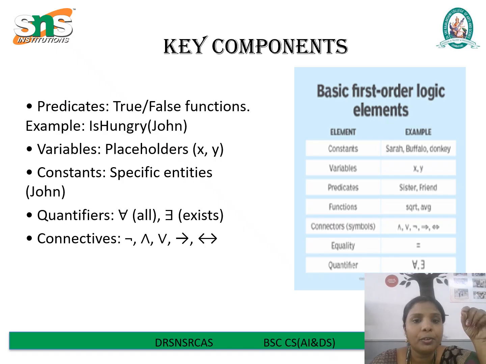Next is the quantifier. Quantifiers are divided into two types: the universal quantifier and the existential quantifier. Here we use the symbol ∀ for all, and ∃ for some. Next are the connectives. We have already seen connectives in propositional logic. We use not, and, or, implies, and if and only if. So these are all the key components of predicate logic.